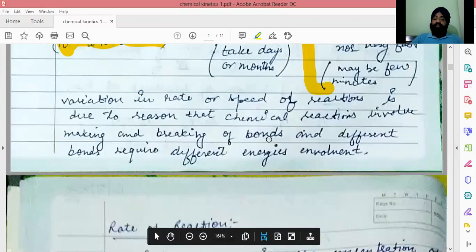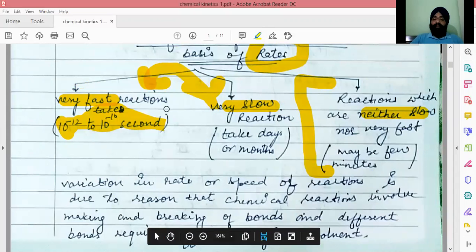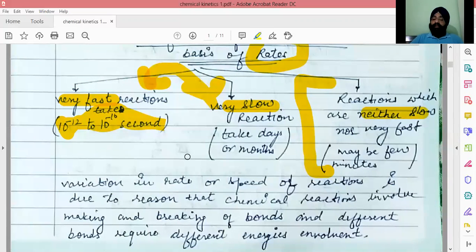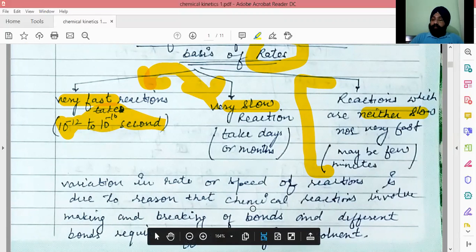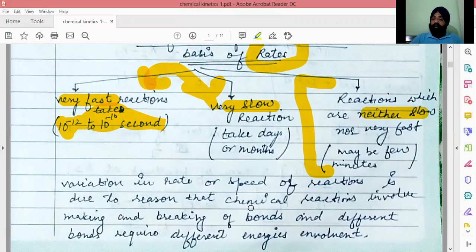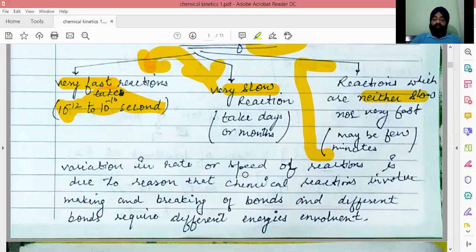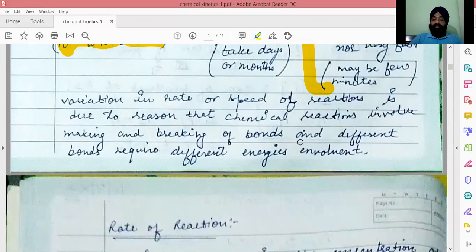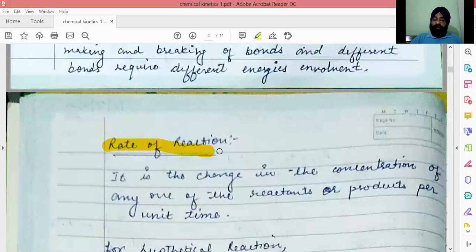Now next, variation. Why does the speed of different reactions vary from each other? The reason is that during a chemical reaction, some bonds are breaking and some are forming. Different bonds need different amounts of energy to break, and will release different amounts of energy when they are formed. Different types of bonds will release different energies when they are formed. So this difference in energy results in their speed variation.